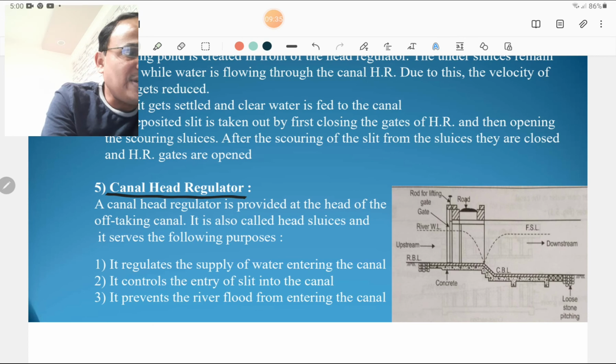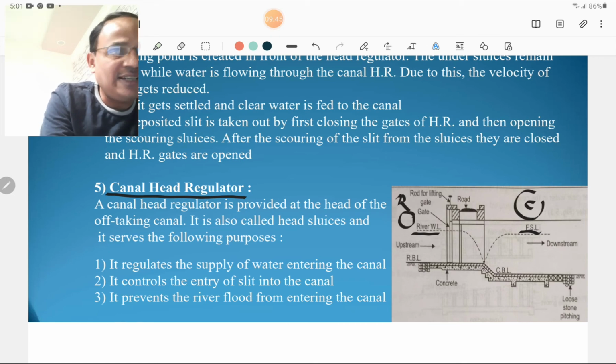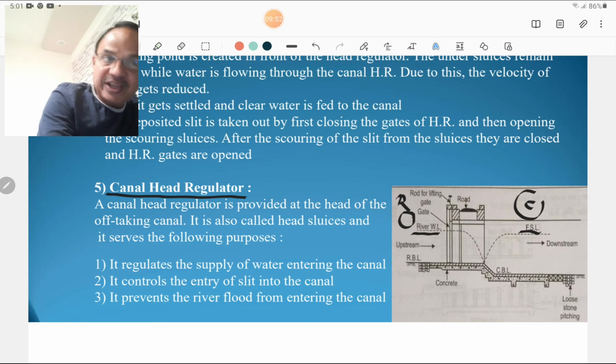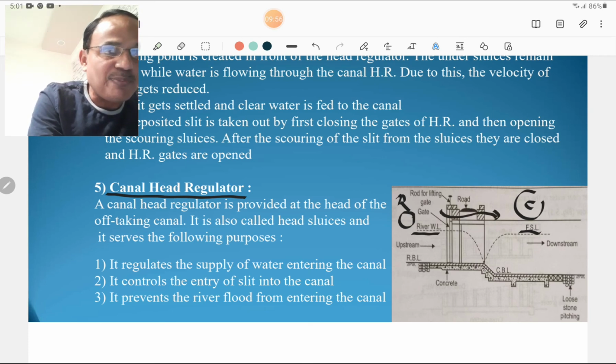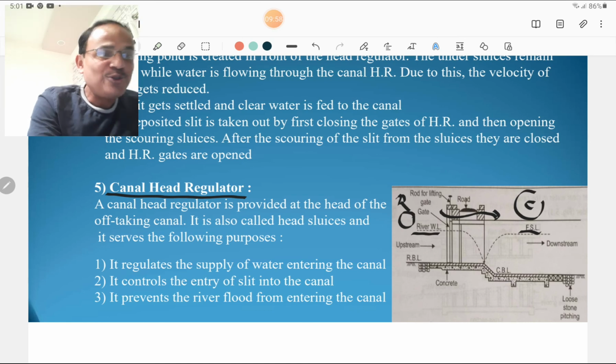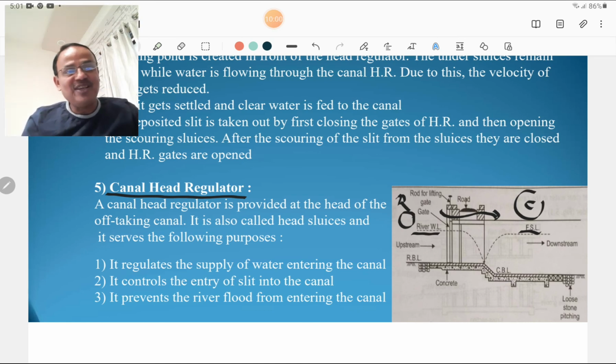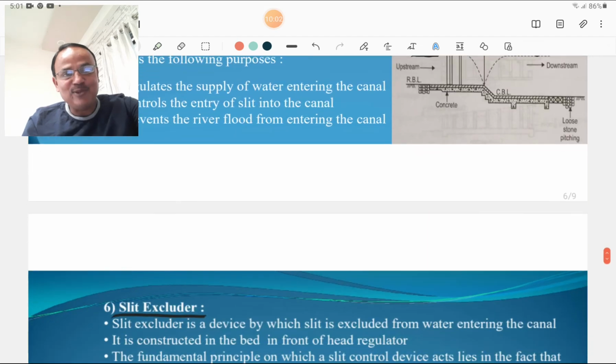Please look at this figure. The figure shows the FSL, full supply level, of the canal also. It shows the river water level. Here there is the river and the canal is here, and the arrangement is also made for lifting of the rod and carrying this river water into the canal. The provision of the road is also there. So please study this figure of the canal head regulator very carefully.